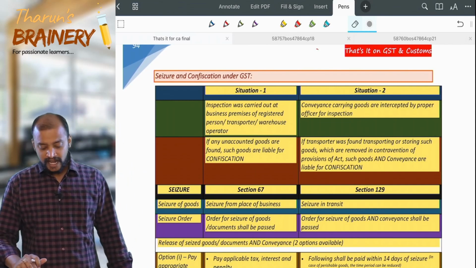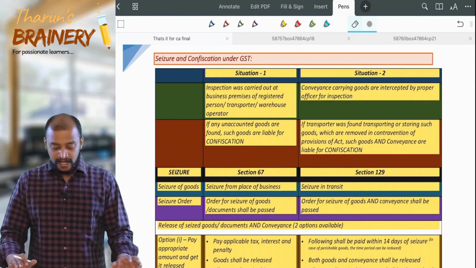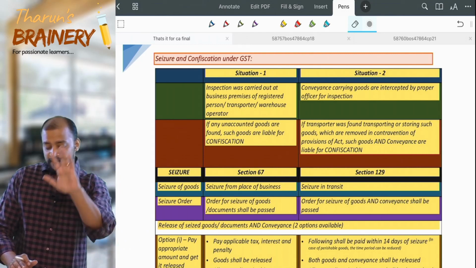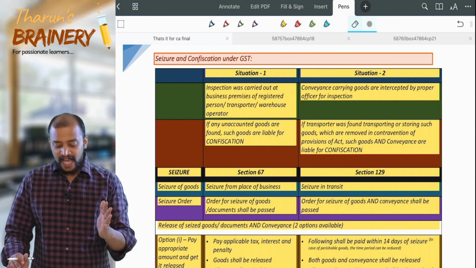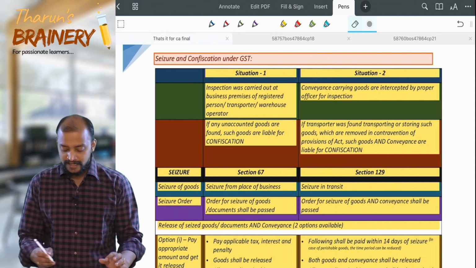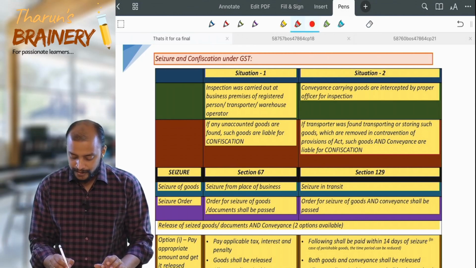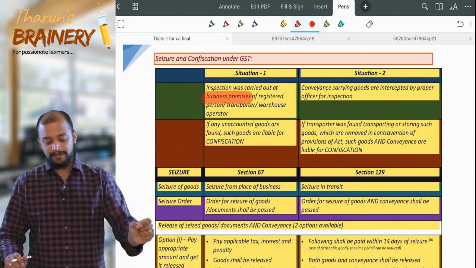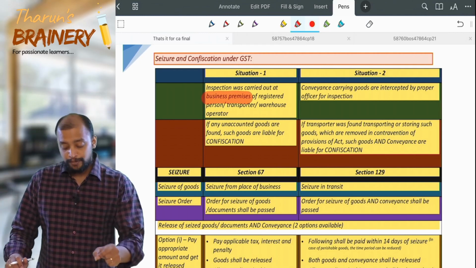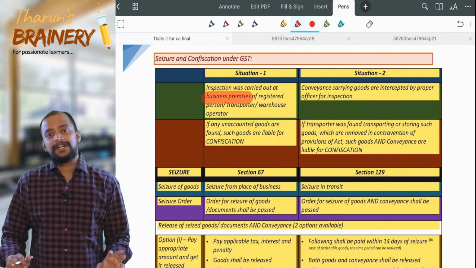Seizure and confiscation under GST. Two situations I was referring to. What are those two situations? Situation 1: inspection was carried out at the business premises of the registered person. So where is it carried out? At the business premises of the registered person, or transporter or warehouse operator.